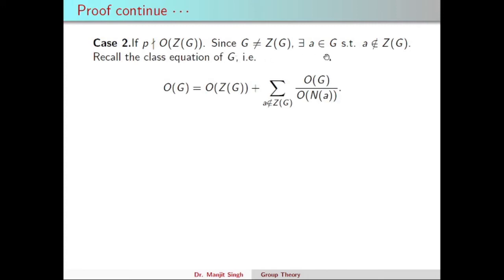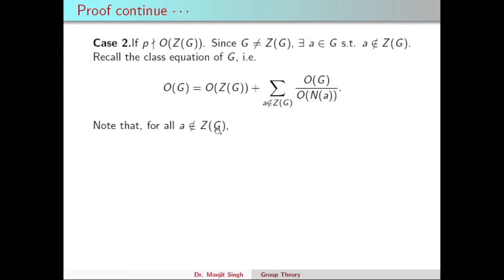First we recall the class equation. Order of G equals order of center of G plus the summation, over the elements a not belonging to the center, of the order of G upon the order of N(a). This is the class equation.